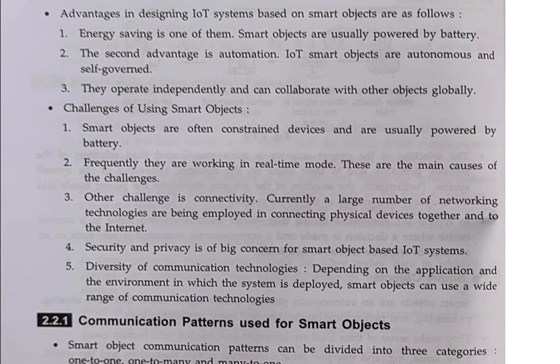Currently a large number of networking technologies are being employed in connecting physical devices together and to the internet. Security and privacy are also a big concern for smart object based IoT systems. There is also diversity of communication technologies depending on the application and the environment in which the system is deployed. Smart objects can use a wide range of communication technology.